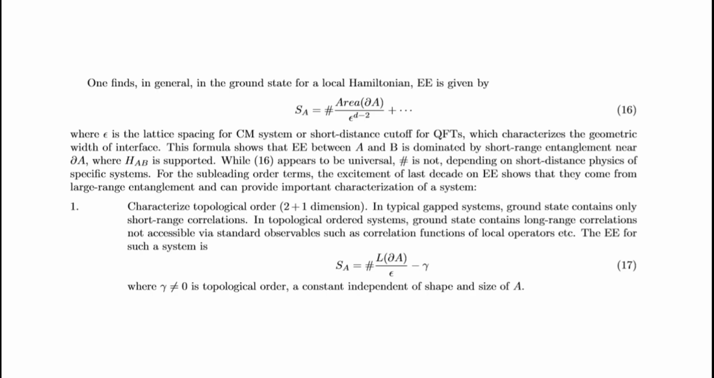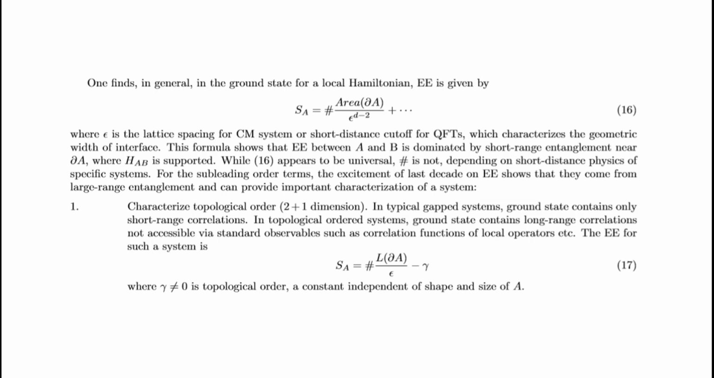Locality of interactions. One finds in general in the ground state for a local Hamiltonian, entanglement entropy is given by this, where epsilon is the lattice spacing for a condensed matter system or short distance cutoff for quantum field theory, which characterizes the geometric width of the interface. This formula shows that entanglement entropy between A and B is dominated by short-range entanglement near the boundary, where H_AB is supported. While the leading term appears to be universal, the coefficient is not.